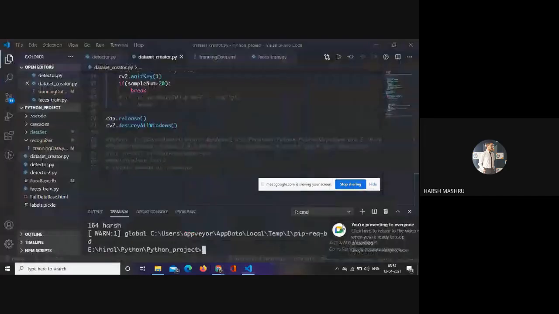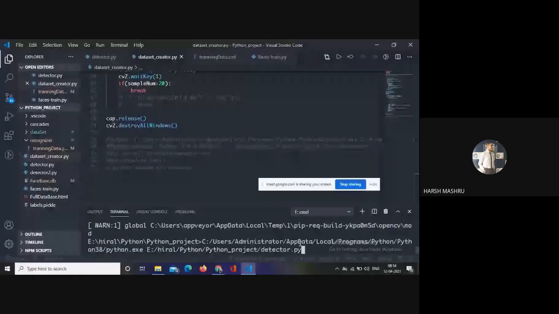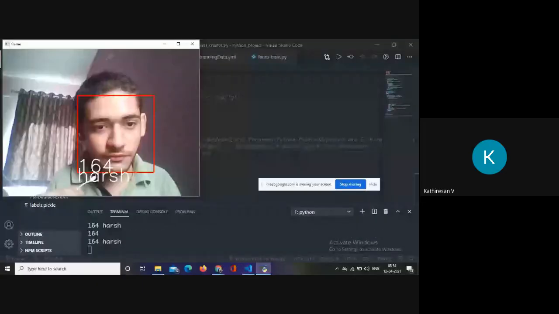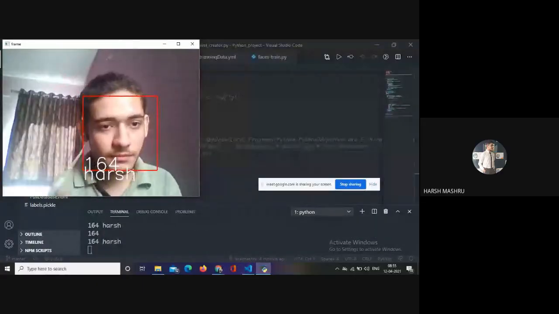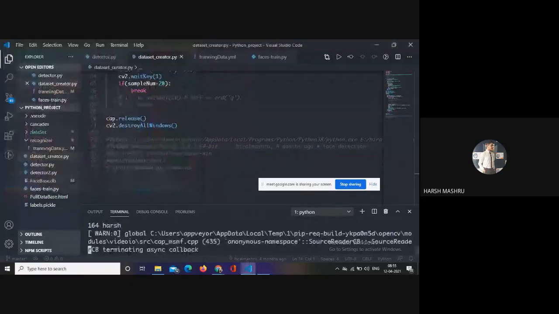Have you watched the train module? Yes. So this is the final part, the detector part that I'm going to execute. I'm going to execute this, and it will show 164. Okay.